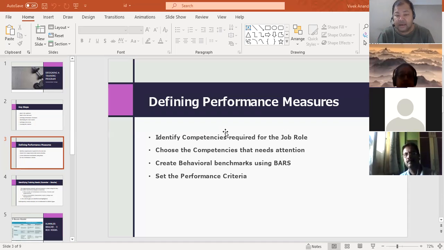Sir, Rakhi, I just have this one question I should have asked when we were doing BARS. Do you have any assessment papers of BARS? Assessment papers means, for example, behaviorally, how do you assess? Of course, we have created the BARS for every role, for every competency.